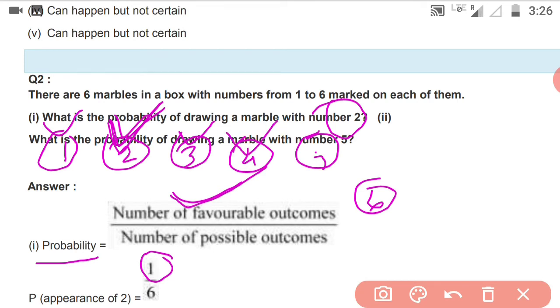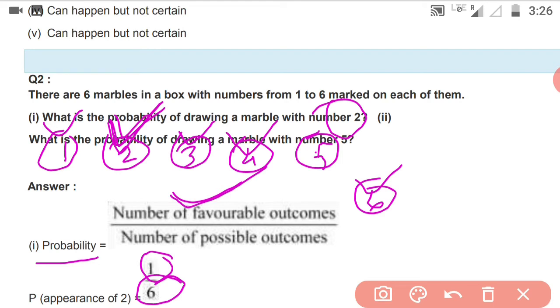You will take out one marble without seeing it. You will not find out the number 2 and take it out. Just randomly you will take only one marble from the box. So it can come 1 also, 2 also, 3 also, 4 also, 5 also and 6 also. So that will be what? Total number of possible outcome.